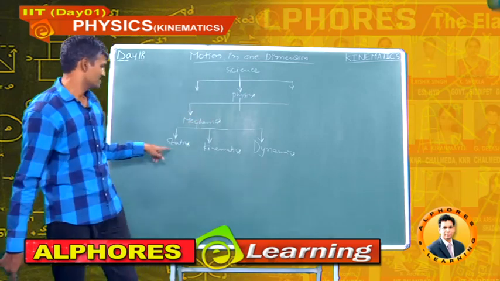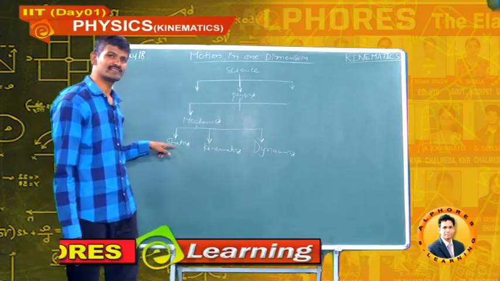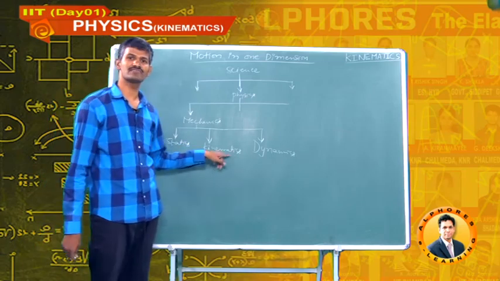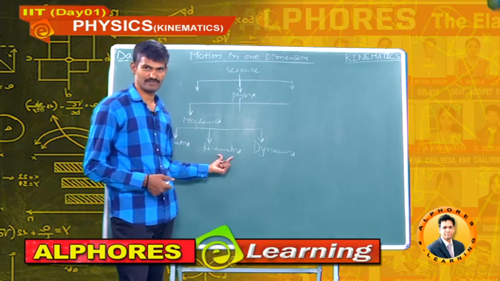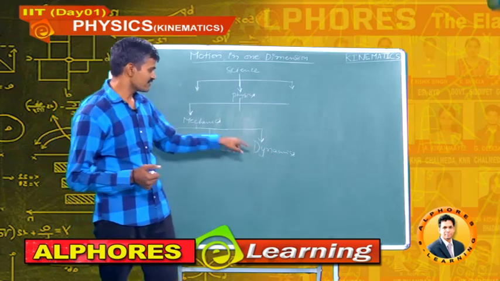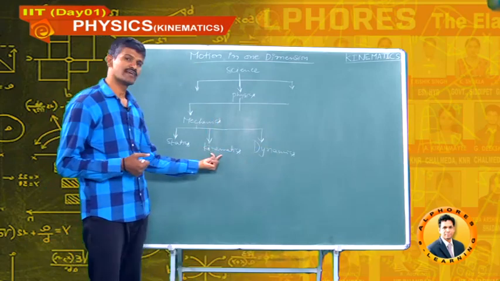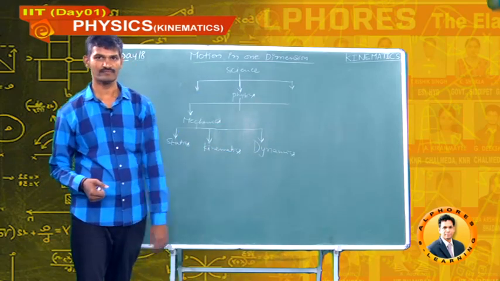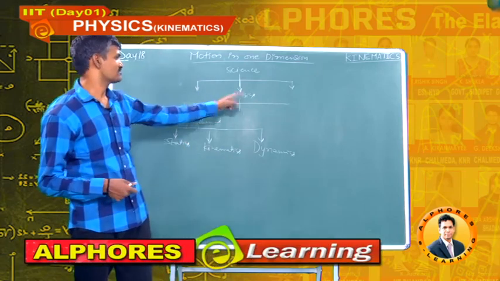In this mechanics, statics deals with objects which are at rest, whereas kinematics deals with objects which are in motion without referring to the cause for that motion, whereas dynamics deals with objects which are in motion with reference to the cause of that motion. So, this kinematics gives the basic knowledge to all branches of physics.